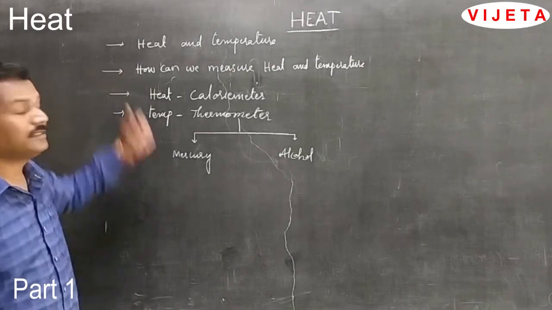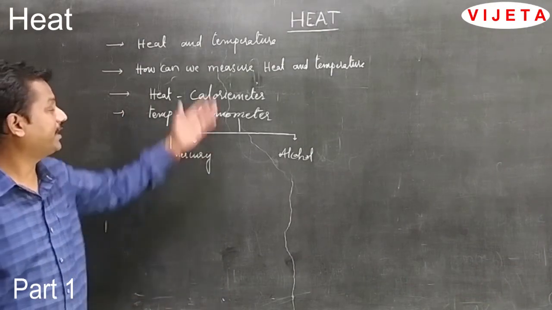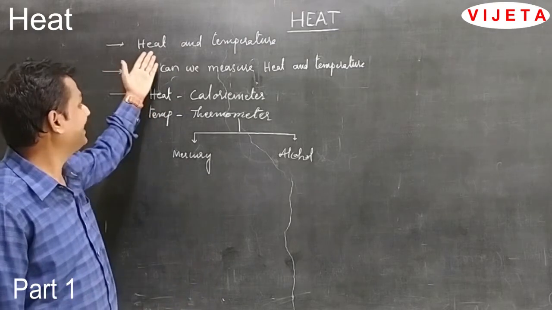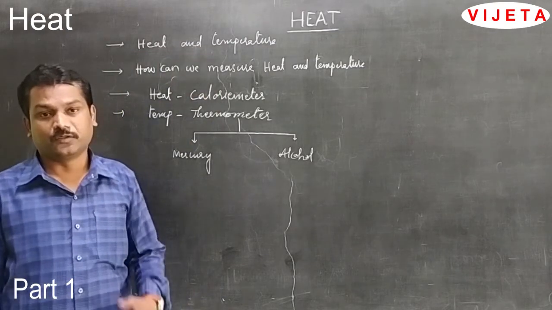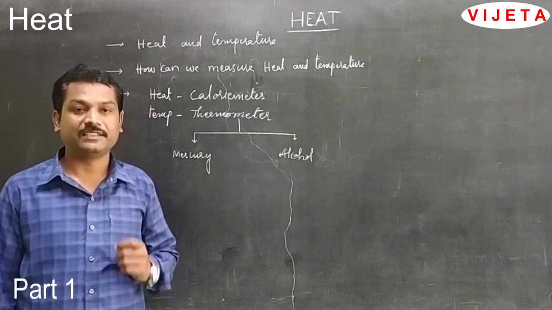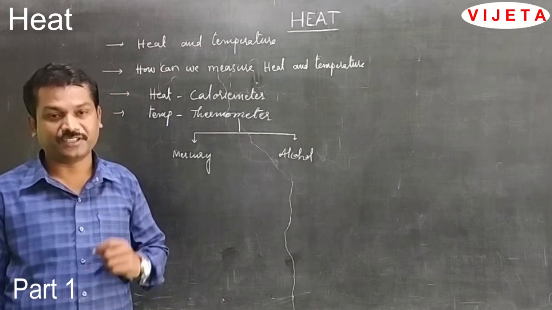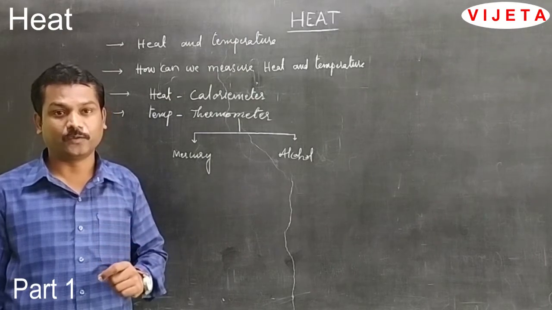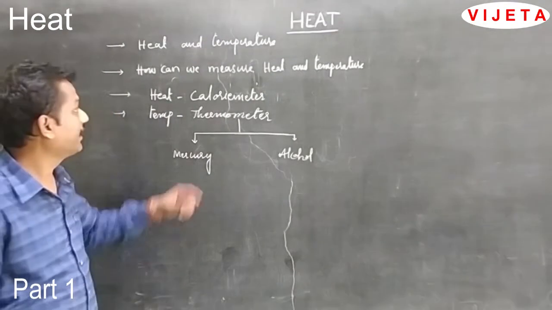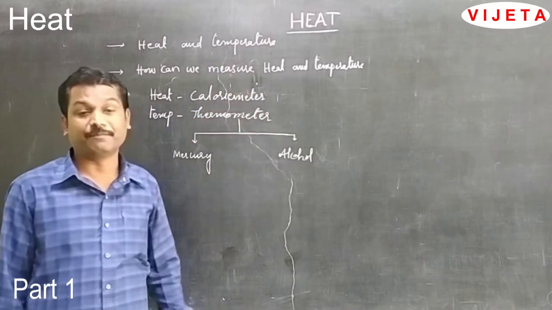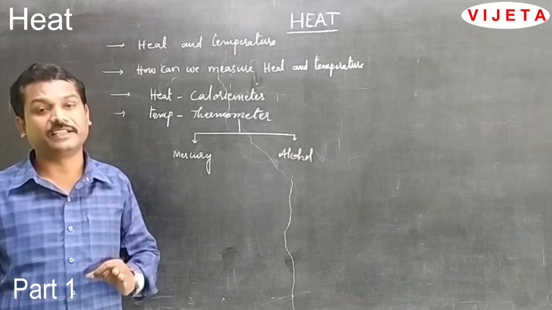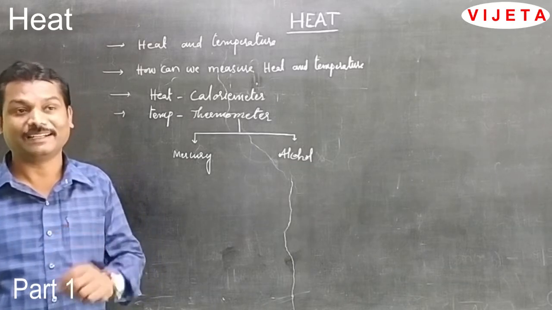Now try to understand what is meant by heat, what is meant by temperature, and how we can differentiate between heat and temperature. Students, we already learned that heat is a form of energy which can travel from a body at high temperature to a body at lower temperature. Then what is meant by temperature? Temperature is nothing but the degree of hotness or the degree of coldness.